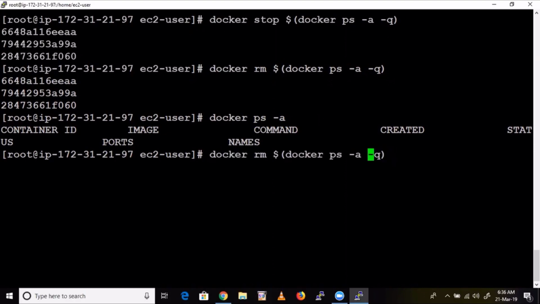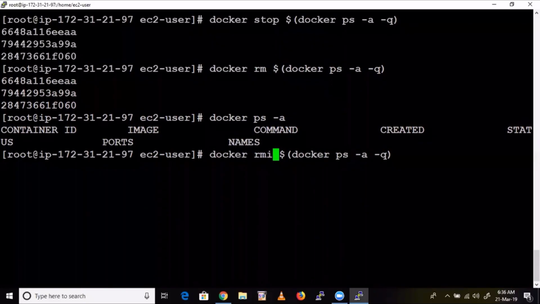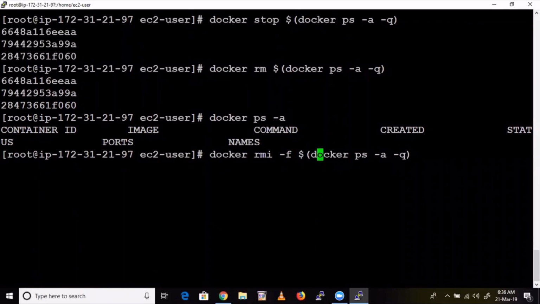If you want to delete all images, guys, the command is docker rmi -f. We are applying force. Docker rmi -f $(docker images -q). A few differences, guys.